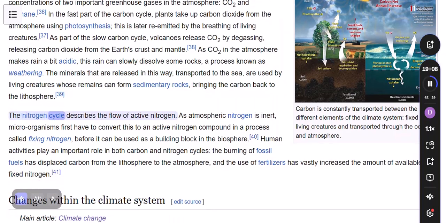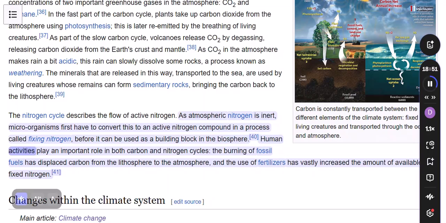The nitrogen cycle describes the flow of active nitrogen. As atmospheric nitrogen is inert, microorganisms first have to convert this to an active nitrogen compound in a process called fixing nitrogen before it can be used as a building block in the biosphere.